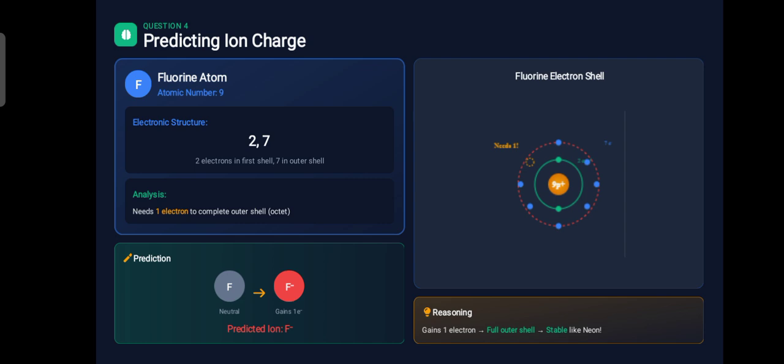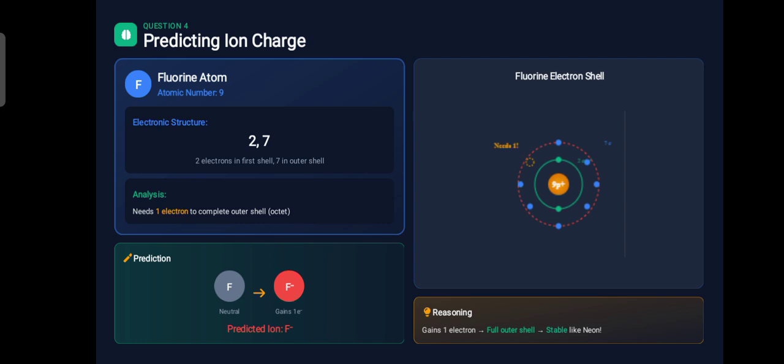This only happens for very small atoms. Only helium is a duet because it has only 2 electrons. So the fluorine atom, its atomic number is 9. Electronic configuration I have shared with you, it's 2 and 7. So it is deficient of only 1 electron to get its octet, needing only 1 electron to complete its outermost shell. So what we predict is that fluorine gains 1 electron and may form F negative to get stability,